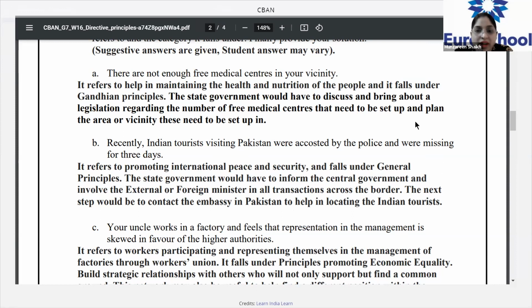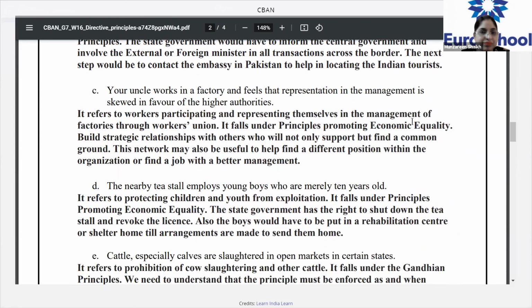Okay, your uncle is working and he feels that whoever is representing the management is in favor of the higher authorities only. So you will have to tell me which category this particular problem comes under. Yes, Siddhi. Ma'am, this problem refers to workers participating and representing themselves in the management of factories through workers' unions. And this comes under principles promoting economic equality. Correct. So this particular problem comes under principle promoting economic equality.